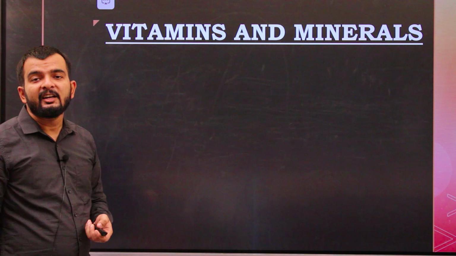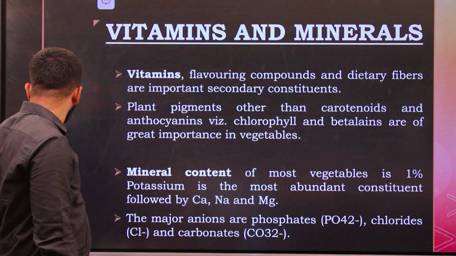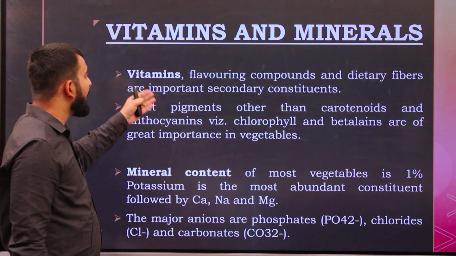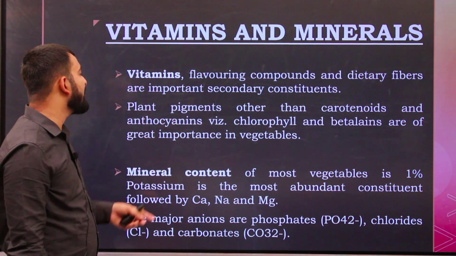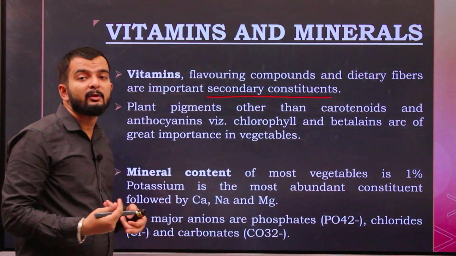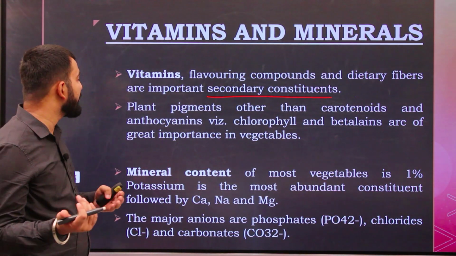Next we see vitamins and minerals present in vegetables. Vitamins or flavoring compounds, together as a category, and dietary fibers are the secondary constituents of vegetables. See, dietary fiber in vegetables; these are the secondary constituents.